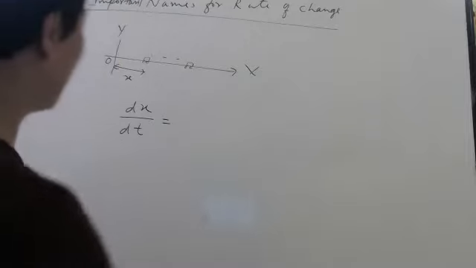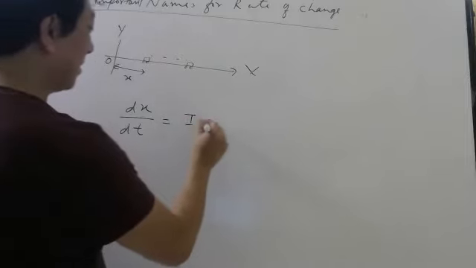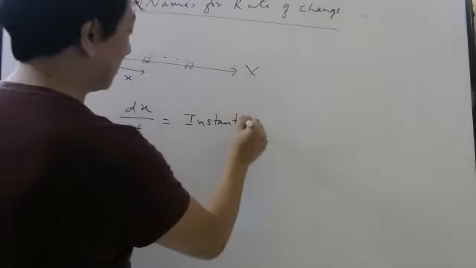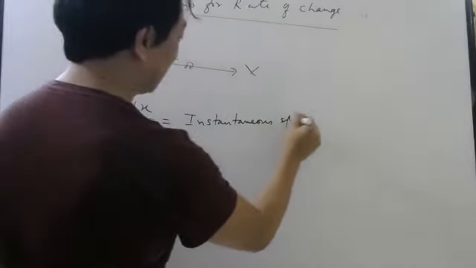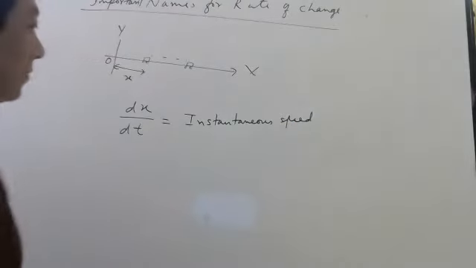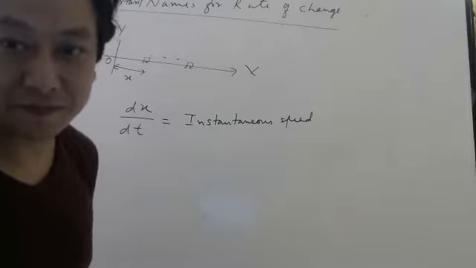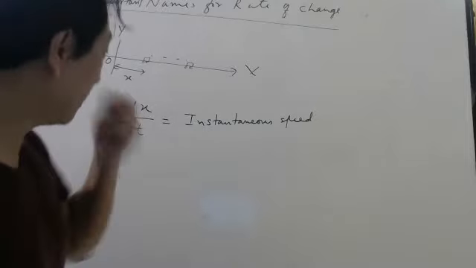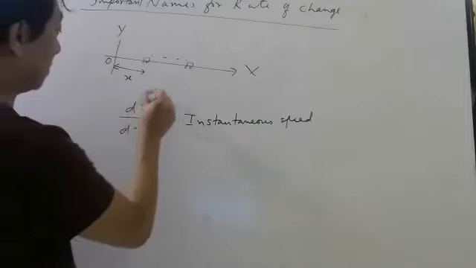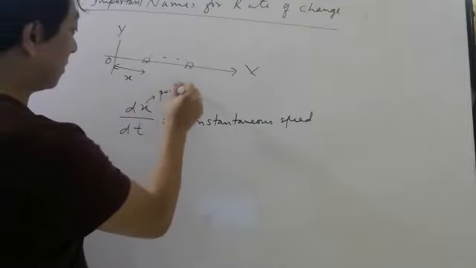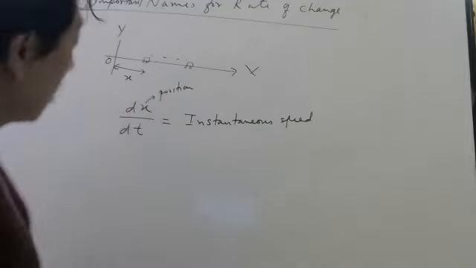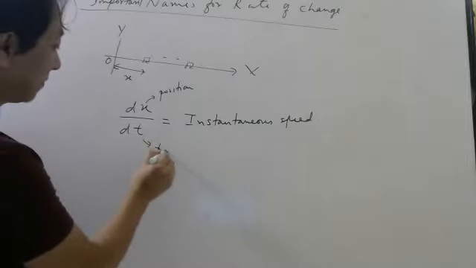So this is your instantaneous speed. Is there any problem that you people are not understanding? What is X here? Position. What is T here? Time.